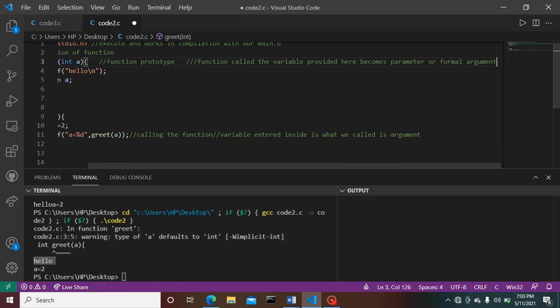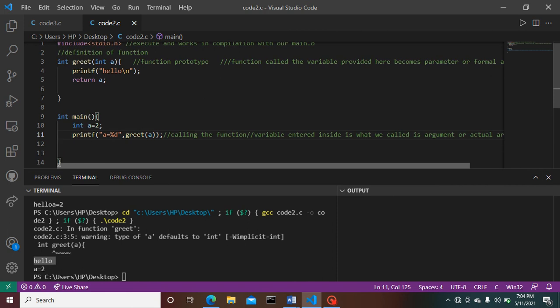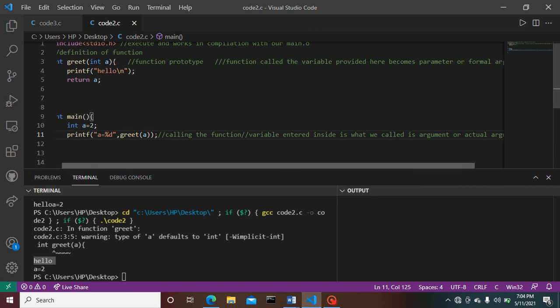And the argument is also called actual argument. This is the difference.